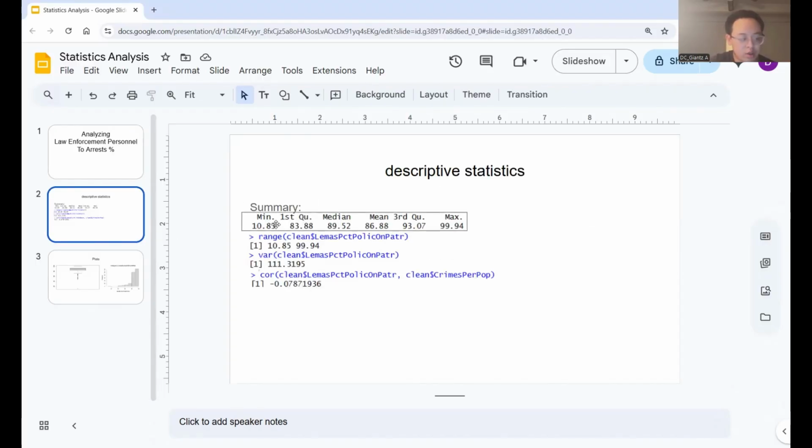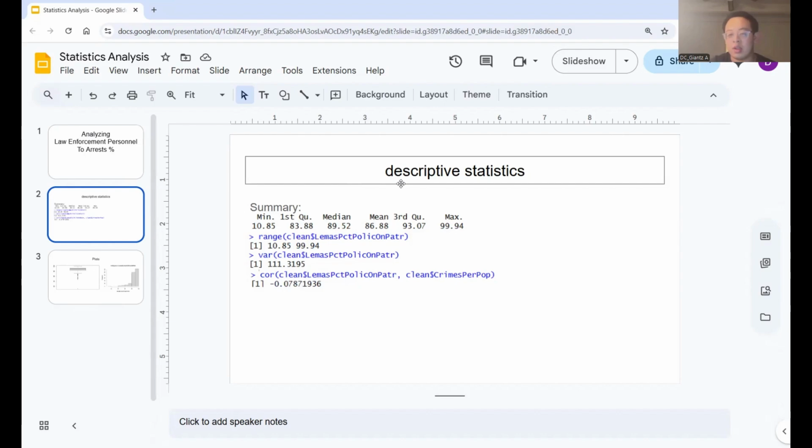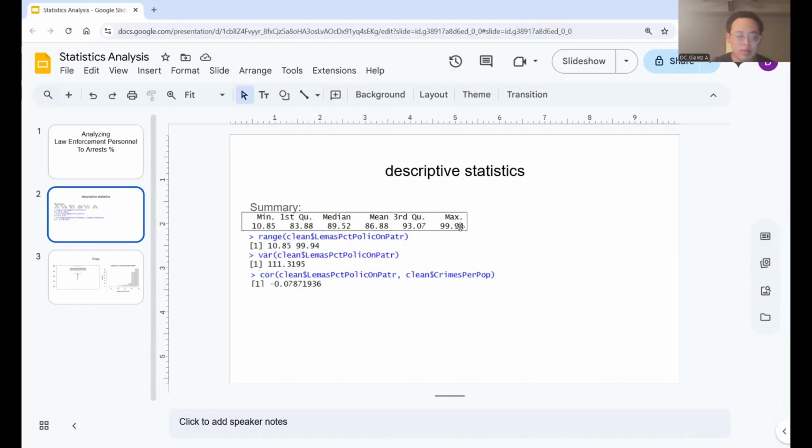Jumping directly into the descriptive data, I did this in RStudio, where I ran the descriptive summary on the law enforcement personnel to arrest percentage, the predictor variable. As you can see here, we have the 5 number summary plus the mean.